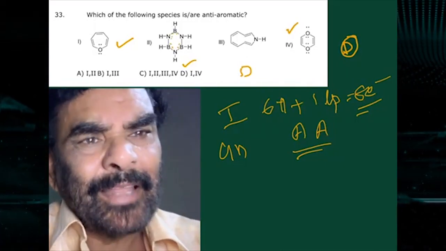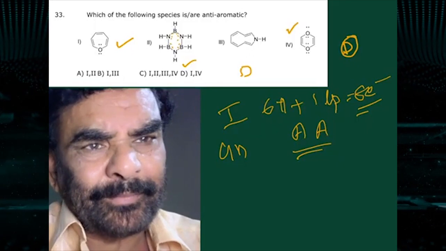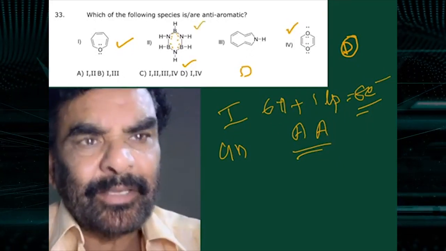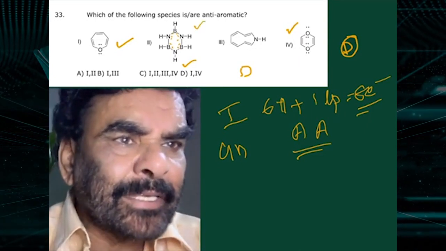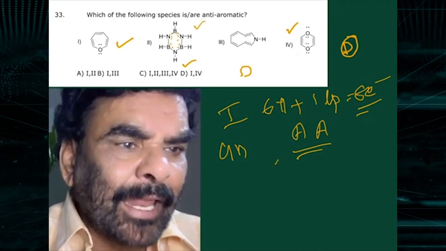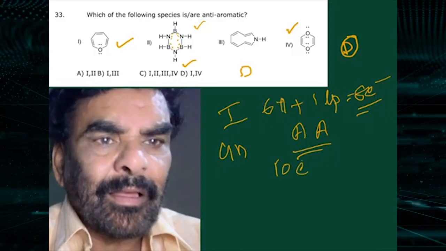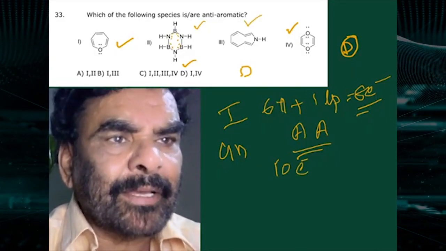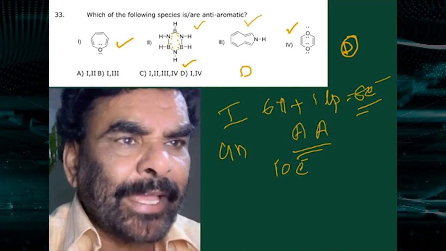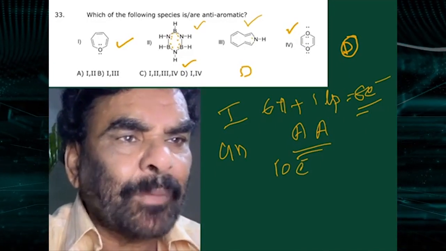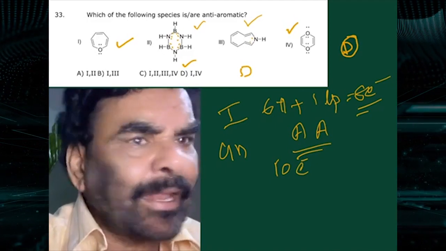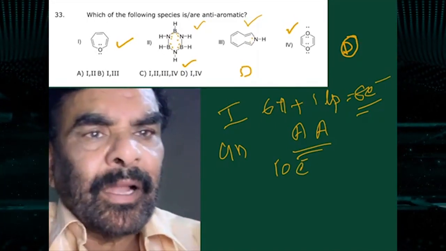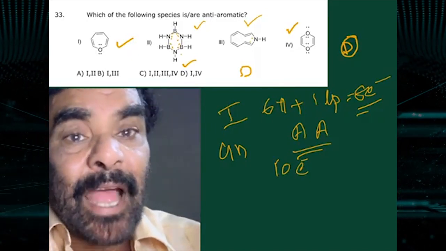I'm sorry. Nitrogen has the lone pair. So this is aromatic, you know. And this is a total of 10 electrons, aromatic. 4 pi bonds, 4n plus 2 with 8 plus 2 electrons, completely cyclic, planar, complete conjugation, 10 electrons. This is an aromatic system. So this is aromatic, this is aromatic, this is anti-aromatic.